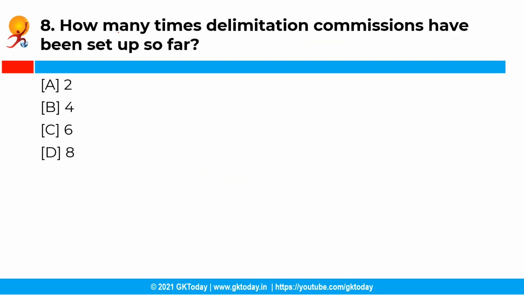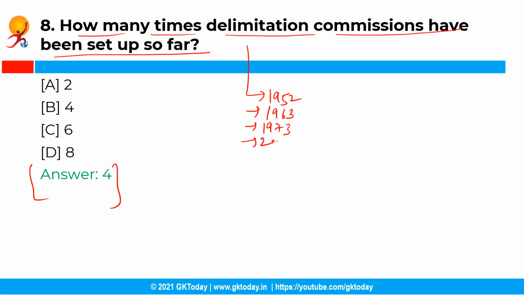Now the next question is, how many times delimitation commissions have been set up so far? So you have the following options and the correct answer is option B, that is 4. So the delimitation commissions in India have been set up 4 times in the past, and that is in the years 1952, 1963, 1973 and 2002 under the Delimitation Commission Acts of 1952, 1962, 1972 and 2002 respectively.